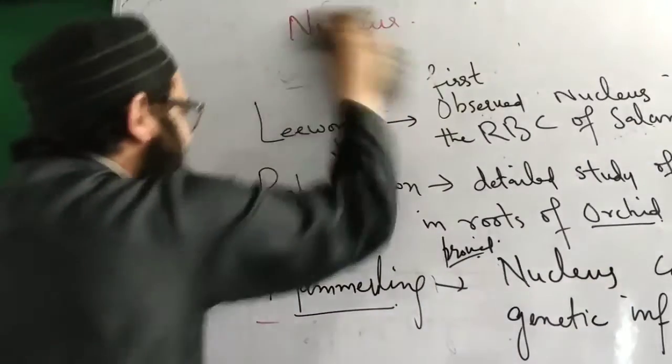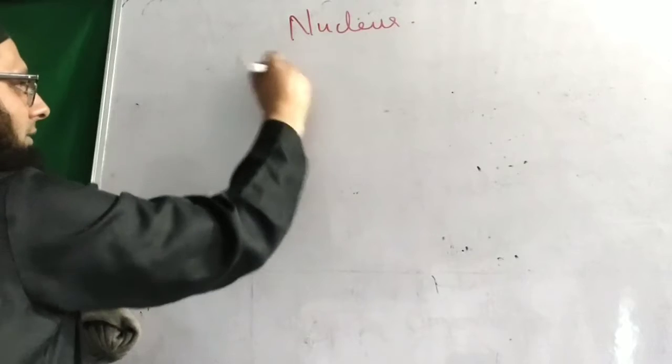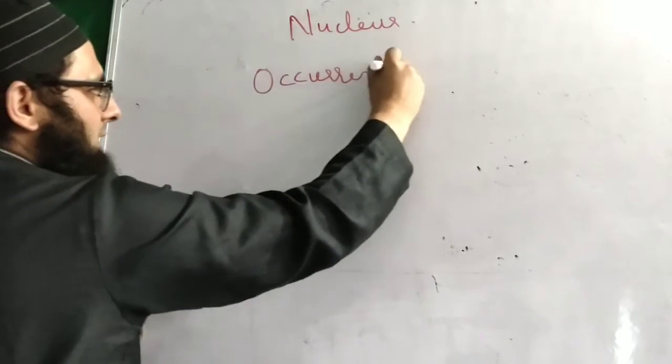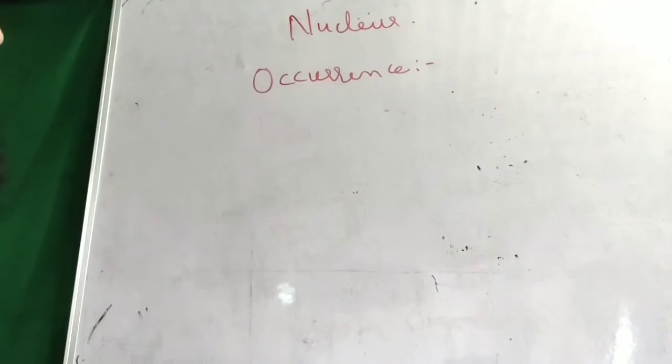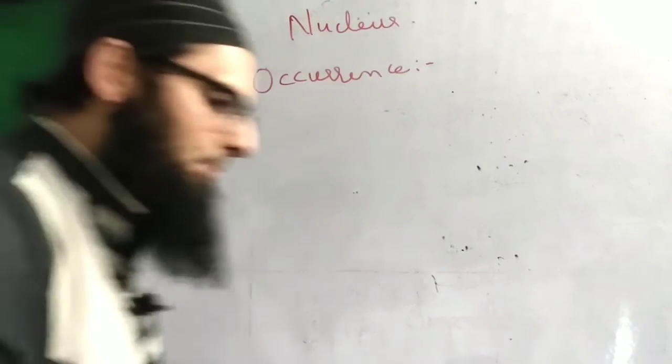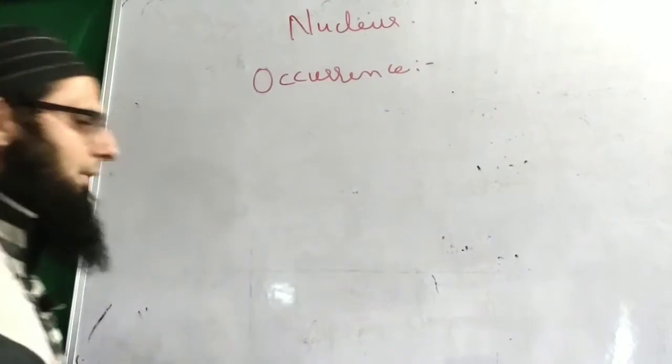Let's move on to the next part, and that's occurrence. Where do we find it? When we talk about the occurrence of the nucleus, all eukaryotic cells have the nucleus. However, prokaryotic cells don't have a well-defined nucleus. There's no nuclear membrane.